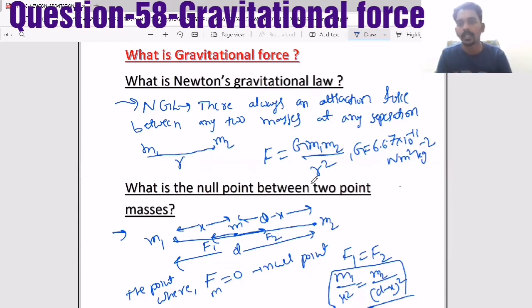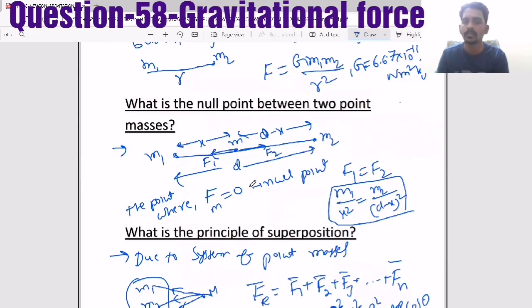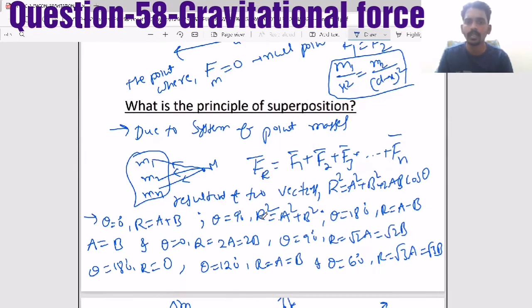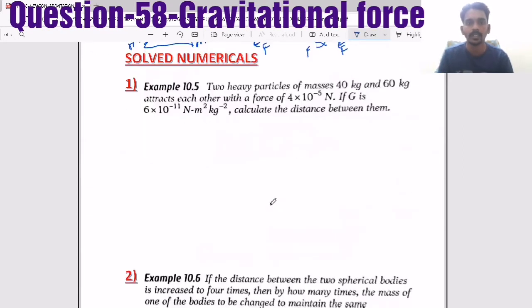And there the constant is K, here the constant is G. But the relations will come similar. There also we calculate the null point. Here also we calculate the null point. There also we take the principle of superposition. Here also we take the principle of superposition. Now comes the few examples.